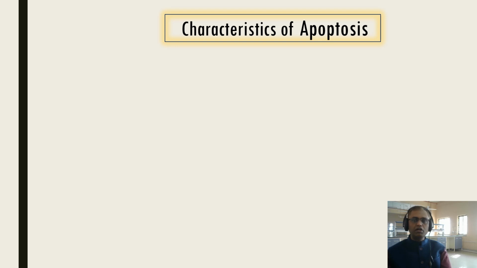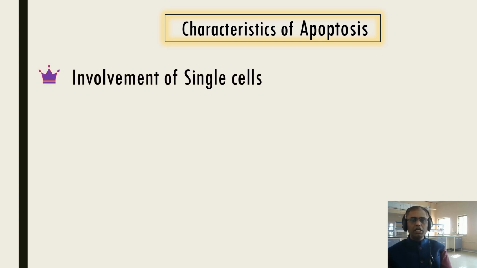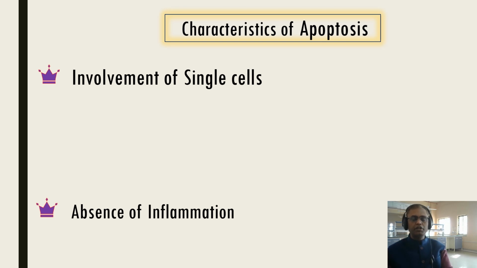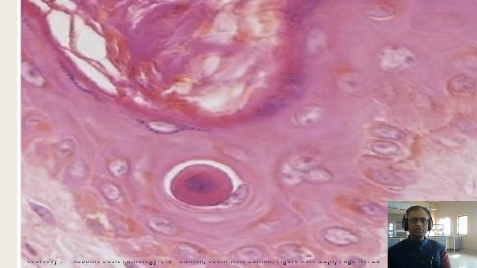There are 2 characteristics of apoptosis. Number 1, involvement of the single cell. Number 2, absence of the inflammation. So when coming to the differentiation between necrosis and apoptosis, we'll study a little more detail.